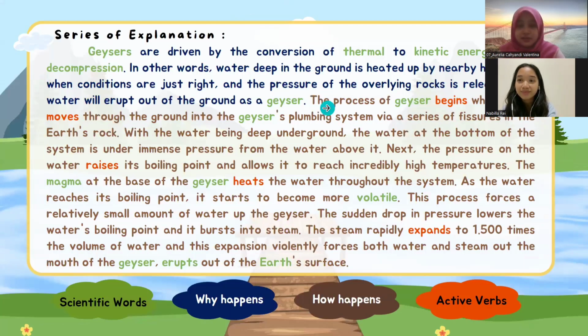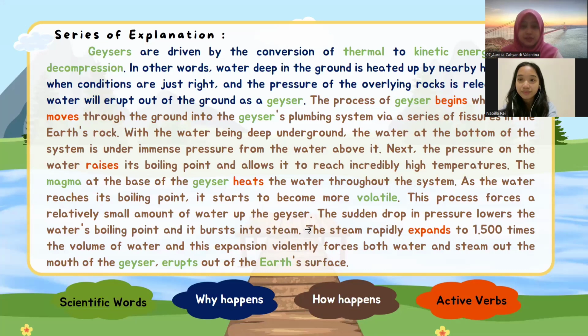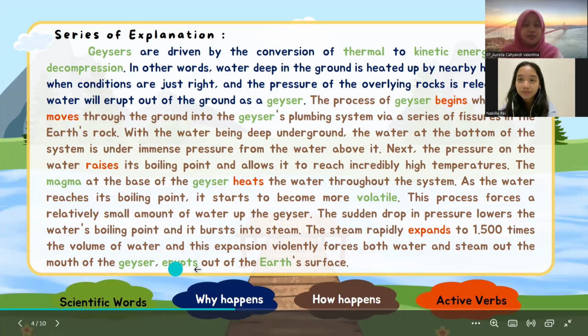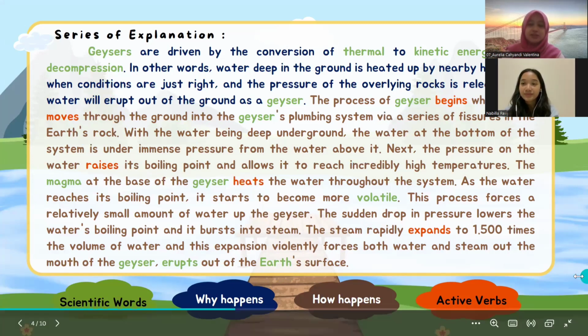The brown sentences explain how geysers happen. Also, we can find some scientific words here, such as geyser, magma, volatile, erupts, and earth. We can also find some active verbs such as begins, moves, rises, hits, and expands.